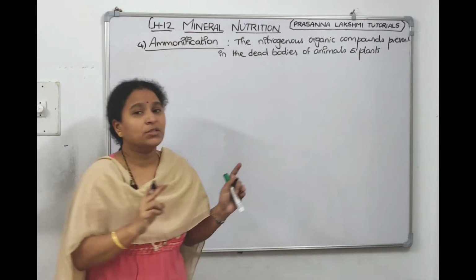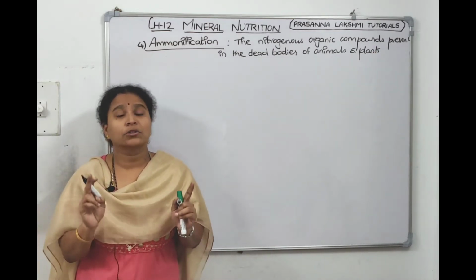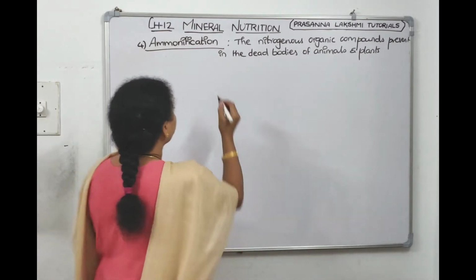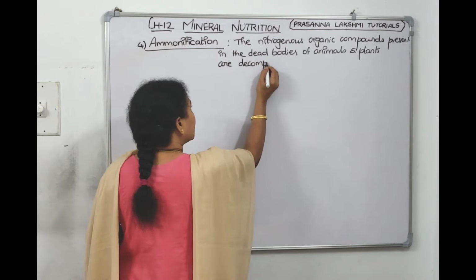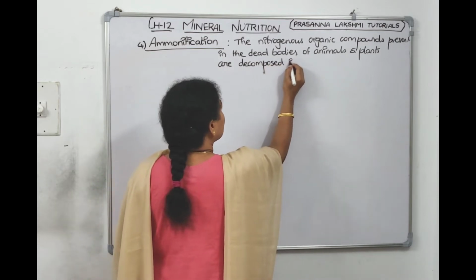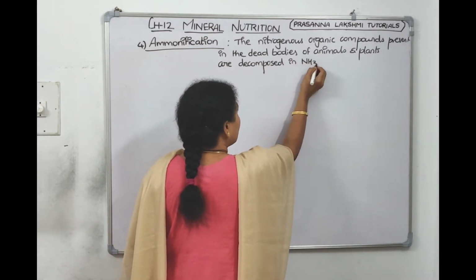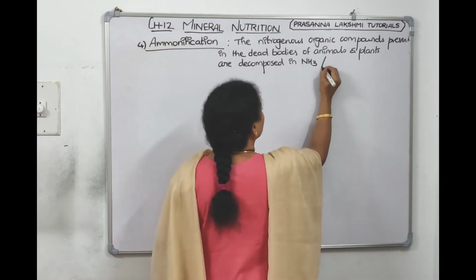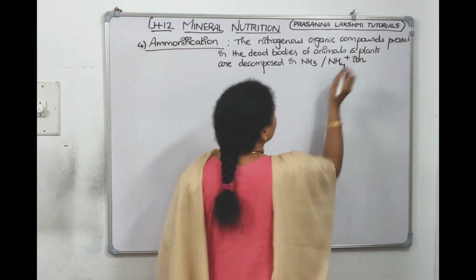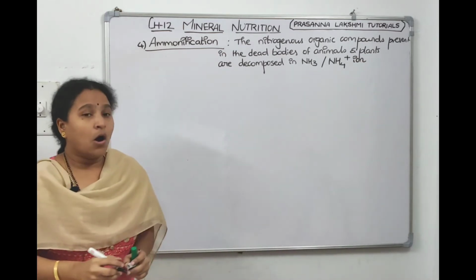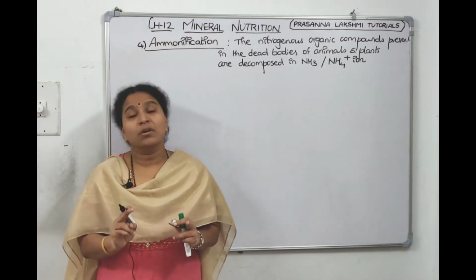What happens to them? They are decomposed into NH3, ammonia, or ammonium ion. They are either decomposed into ammonia or into ammonium ion.